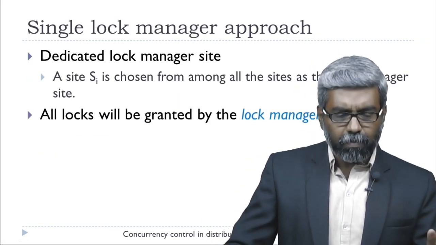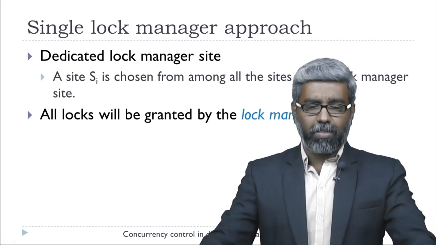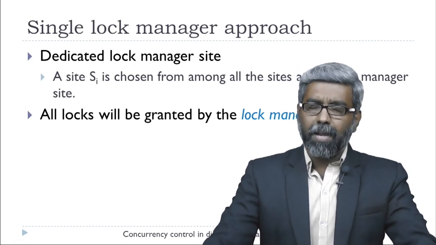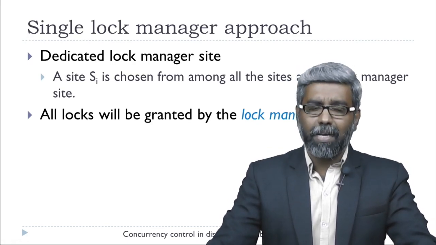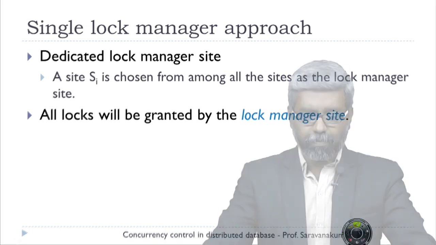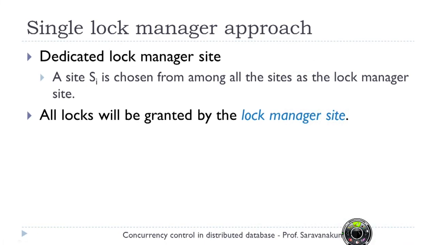In the single lock manager approach, the idea is very simple. We have a dedicated lock manager site. That is, a site is chosen from among all the sites as the lock manager site. So assume that I have a distributed database which is stored in a number of sites. Now we will choose one site among these sites as the lock manager site.